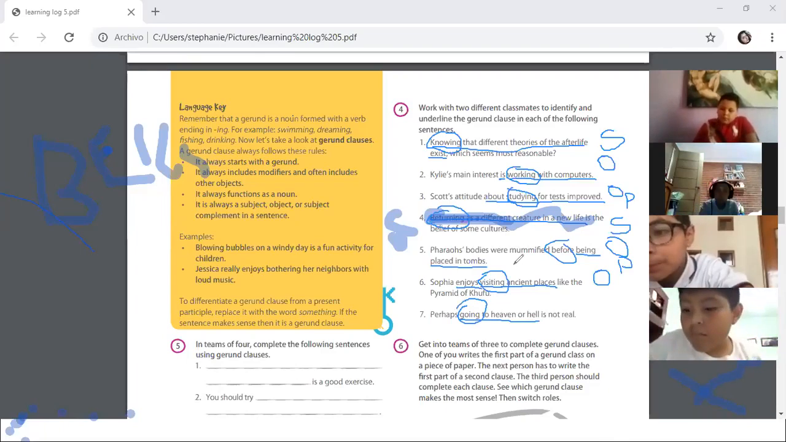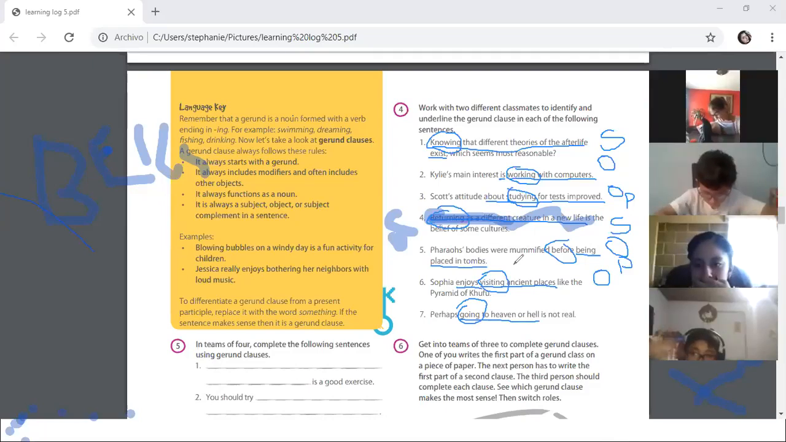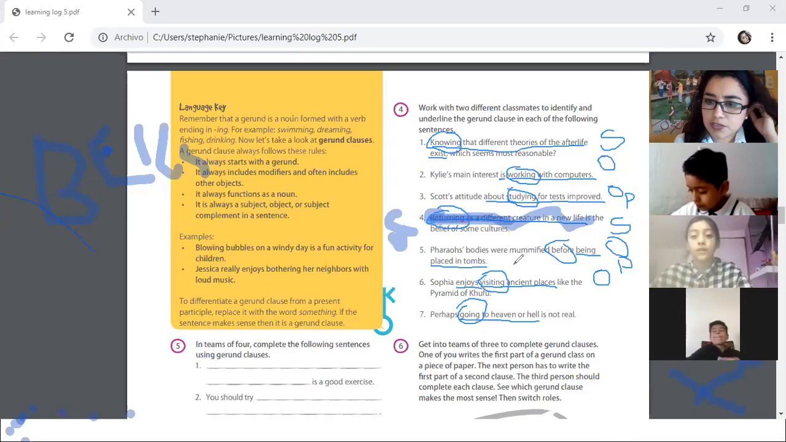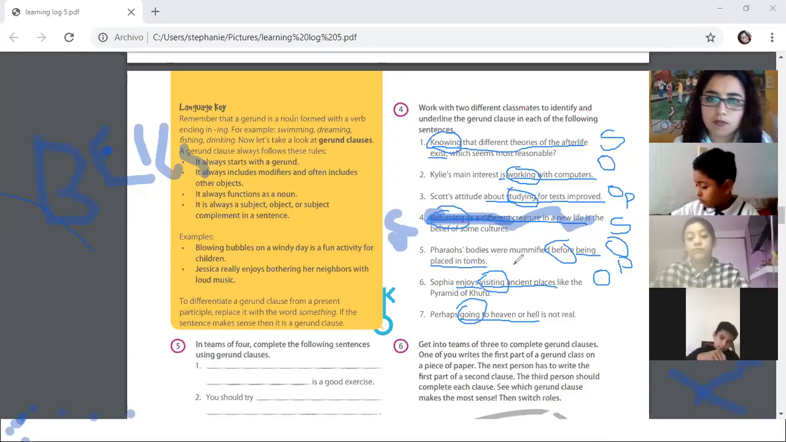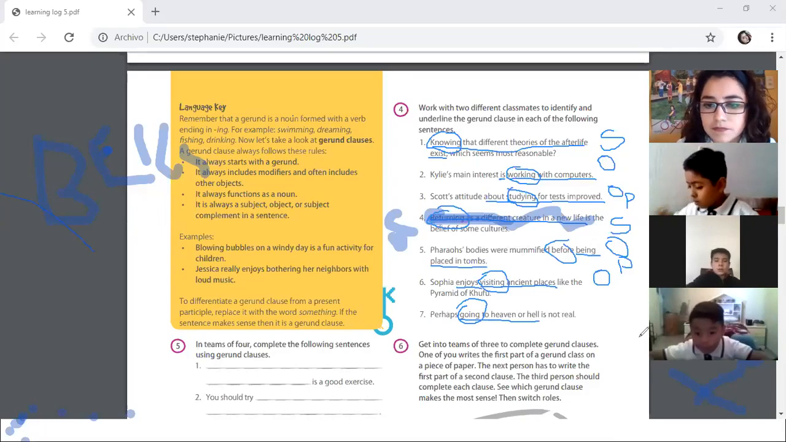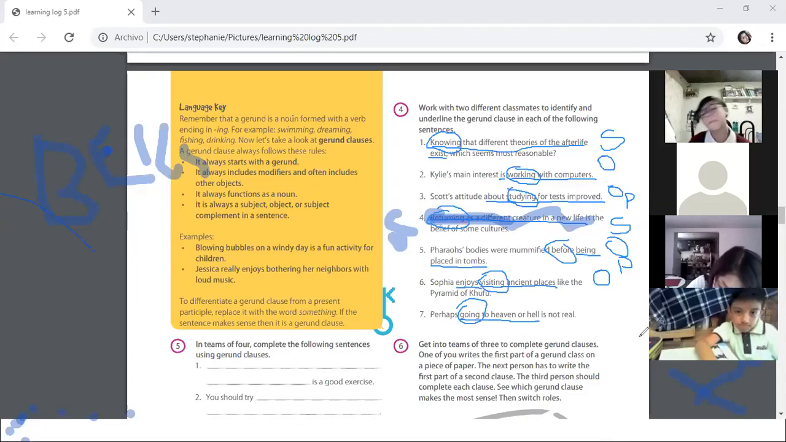Doubts until here? No, teacher. The 7 is an object. Okay, ready? Yes.